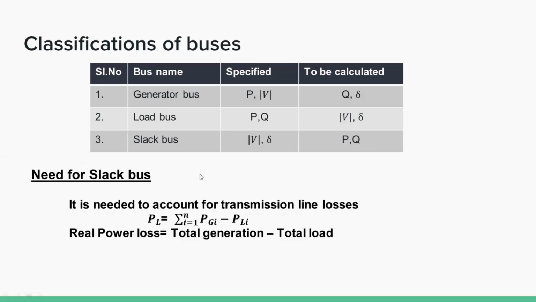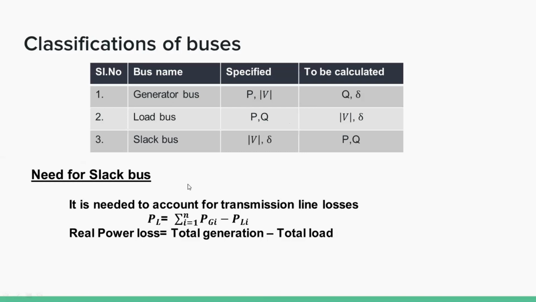Then what is the need for the slack bus? This I already told: it is one generator bus. Without the slack bus, you cannot solve this power system problem; an error may occur. You take one of the buses as the slack bus. The need for the slack bus is that here we calculate the bus voltages, real power, reactive power, etc. You do not consider the transmission line and transformer losses. For calculating the transmission line losses, we require one bus as the reference bus.